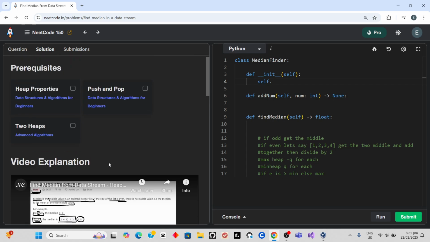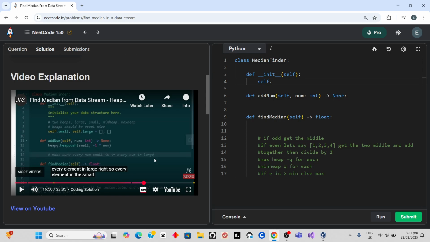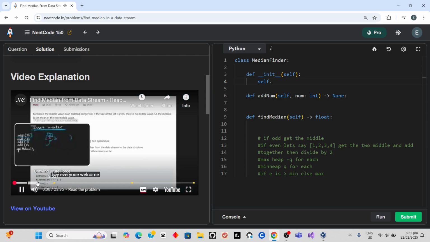Is this faster? What's this solution? It used, I don't know, heaps.